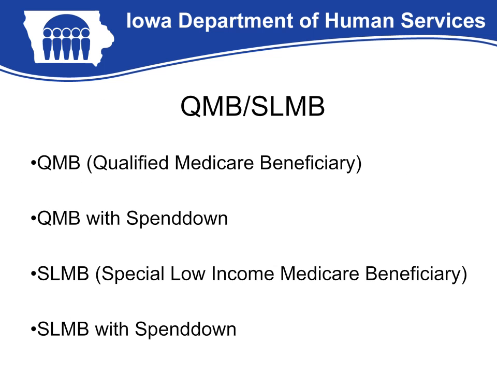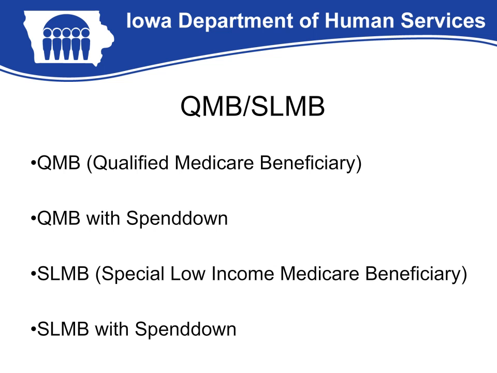QMB and SLMB. First, we'll discuss QMB. QMB is the acronym for Qualified Medicare Beneficiary. A Qualified Medicare Beneficiary is an individual who has Medicare as a primary insurance, and Medicaid will only pay the Medicare coinsurance and deductible. We do not cover the benefits if Medicare denies. If Medicare denies, Iowa Medicaid Enterprise also denies. A QMB with spindown is where individuals will be able to meet the spindown and determine full eligibility after spindown has been met. In this situation, the non-covered charges are sent to Medicaid for spindown consideration.